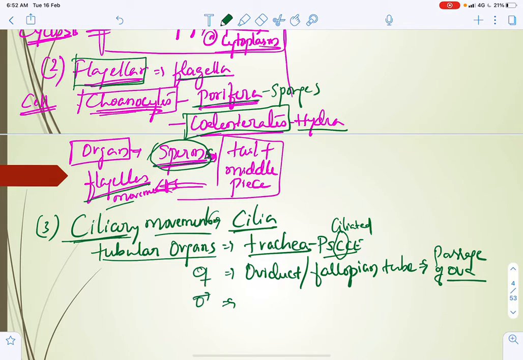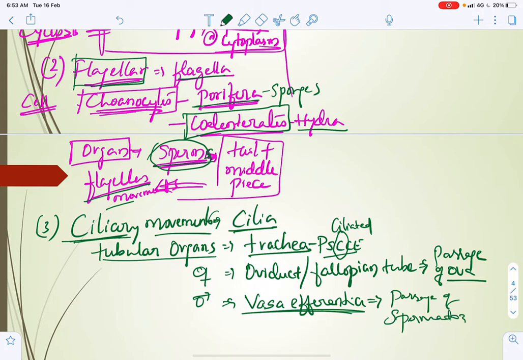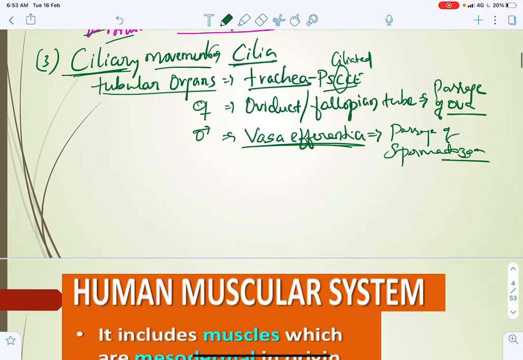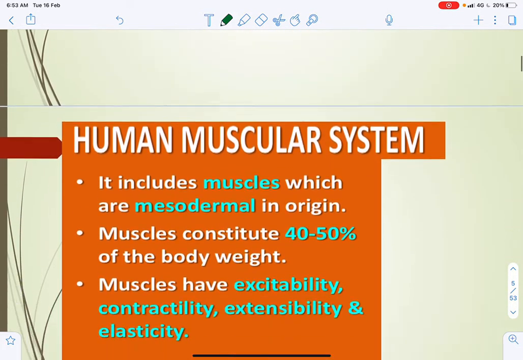In the case of male, there is the duct called vasa efferentia in the male reproductive tract, which helps in the passage of spermatozoa.